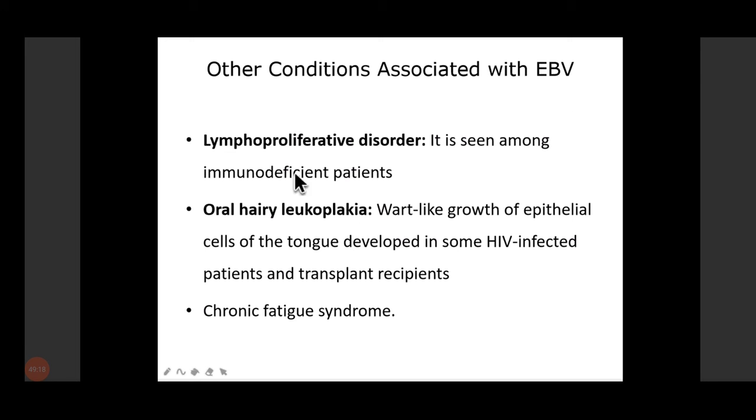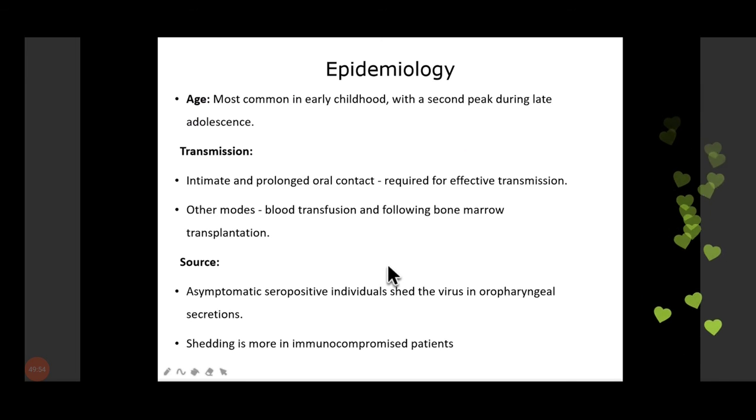Other conditions associated with EBV include lymphoproliferative disorder, which is generally seen in immunodeficient patients. Then oral hairy leukoplakia, which is seen in EBV infection. It is a wart-like growth of epithelial cells of the tongue, and it develops in some HIV infected patients and transplant recipients. So these conditions are seen in immunocompromised individuals. Then chronic fatigue syndrome is another condition which is also seen in immunocompromised individuals.